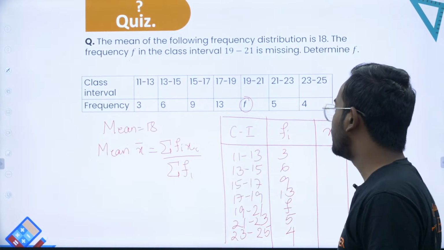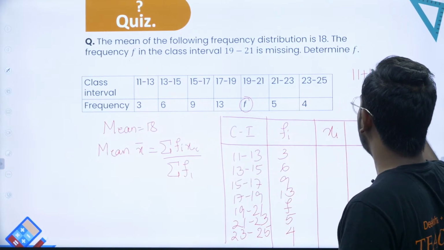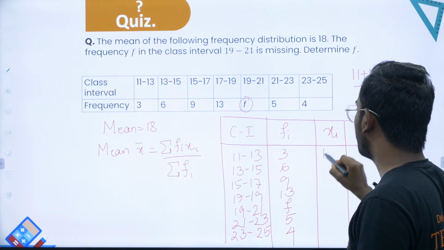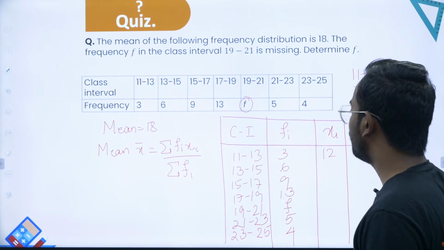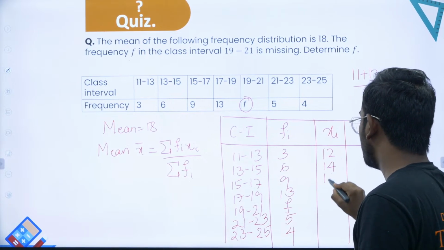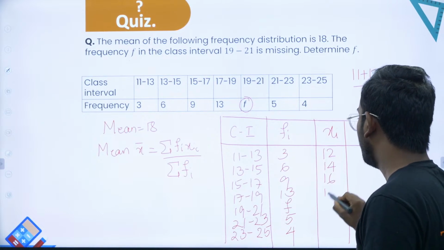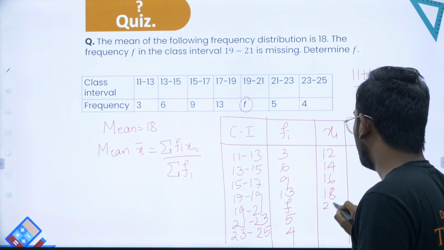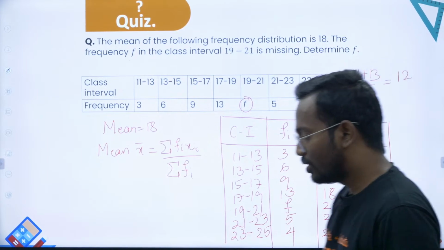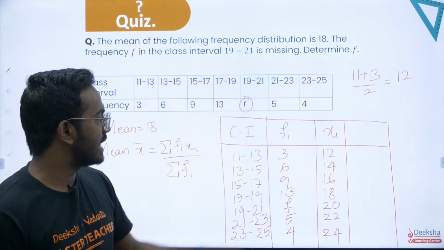So from 11 to 13, 11 plus 13 by 2, so this is 24 by 2, that is nothing but 12. So this is 13 plus 15 will be 28, by 2 will be 14. Similarly, this will be 16, this will be 18, next 20, 22 and 24, right? So now you've got what is fi and what is xi.